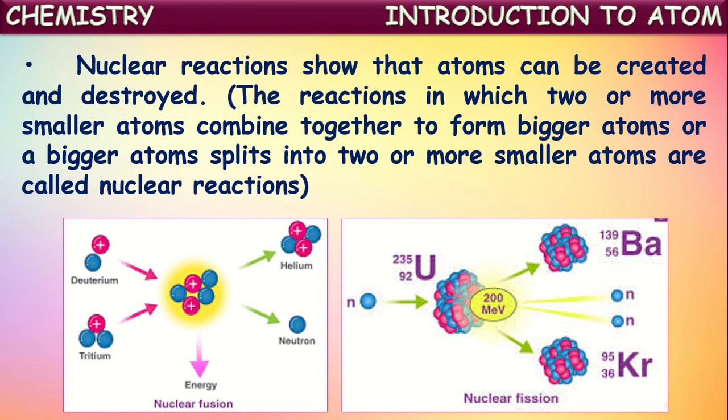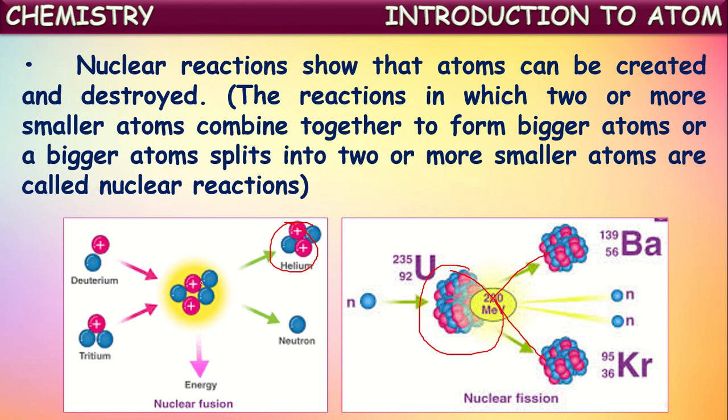In these reactions, if you see, this is one reaction: one or two smaller atoms combine together to form a bigger atom. This is one kind of nuclear reaction. In another kind of nuclear reaction, a bigger atom splits into two or more smaller atoms. So in this way, in nuclear reactions, atoms are being created and destroyed too.